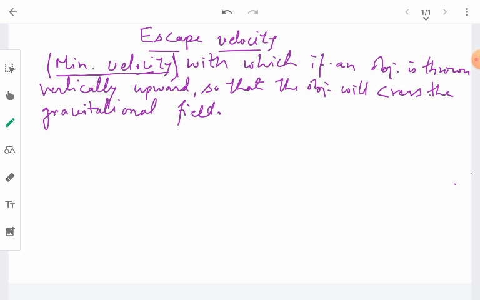So how do we derive the expression for the escape velocity? For deriving the formula or expression for the escape velocity for any planet, we make use of this basic concept.